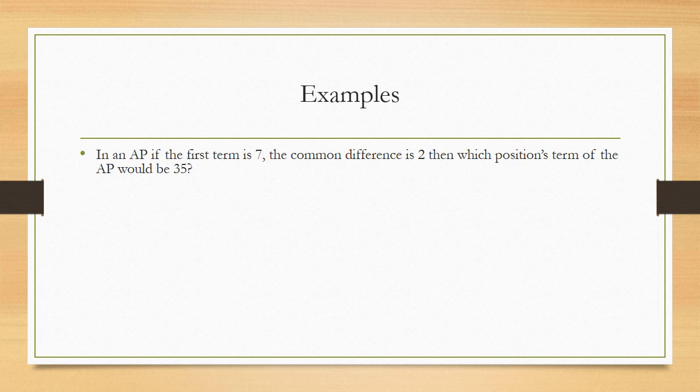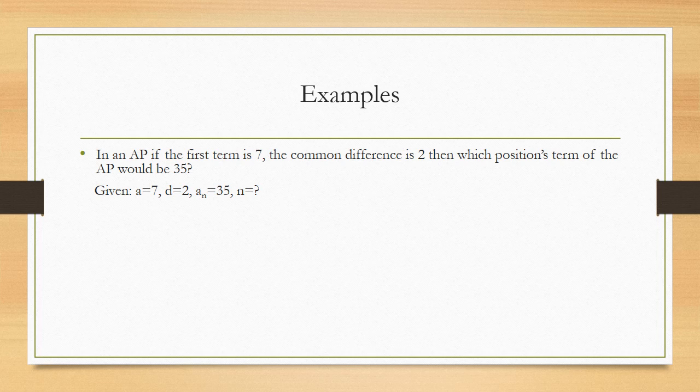Let us take the first example on how to solve the problems using the formulas that we have derived in the last slide. In an AP, if the first term is 7, the common difference is 2, then which position's term of the AP would be 35? First let us take down all the given data here. What all things are given to us? First term, that is a is equal to 7. Then common difference is given, that is d is equal to 2.